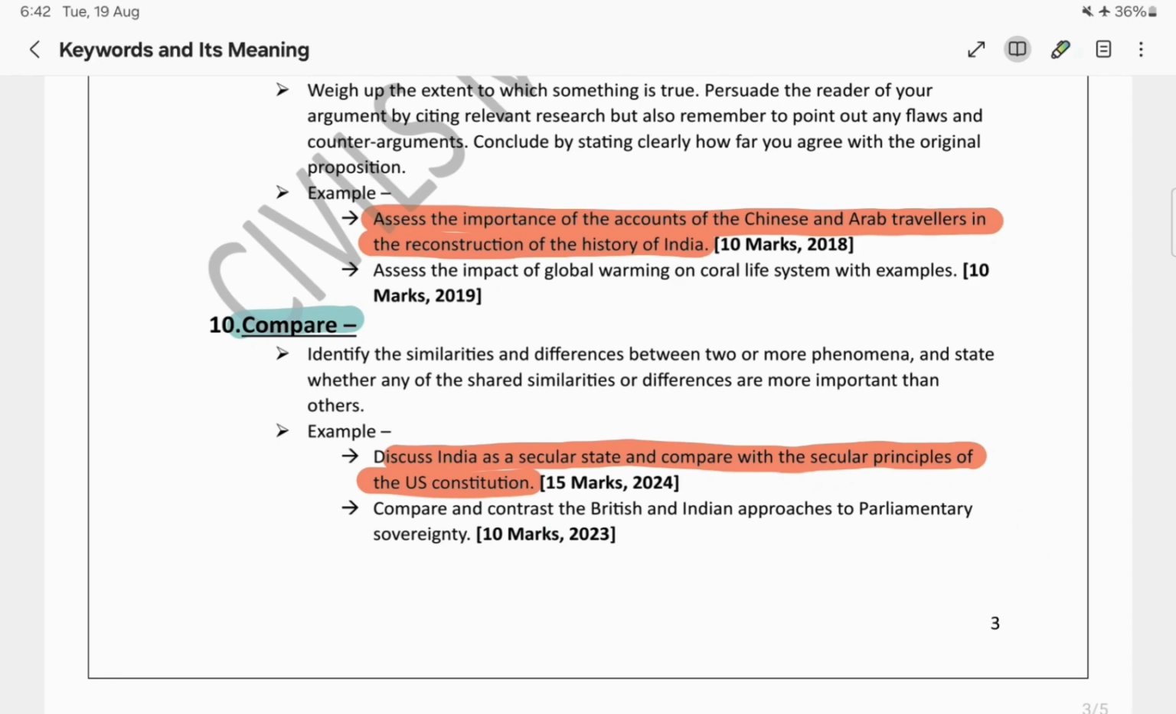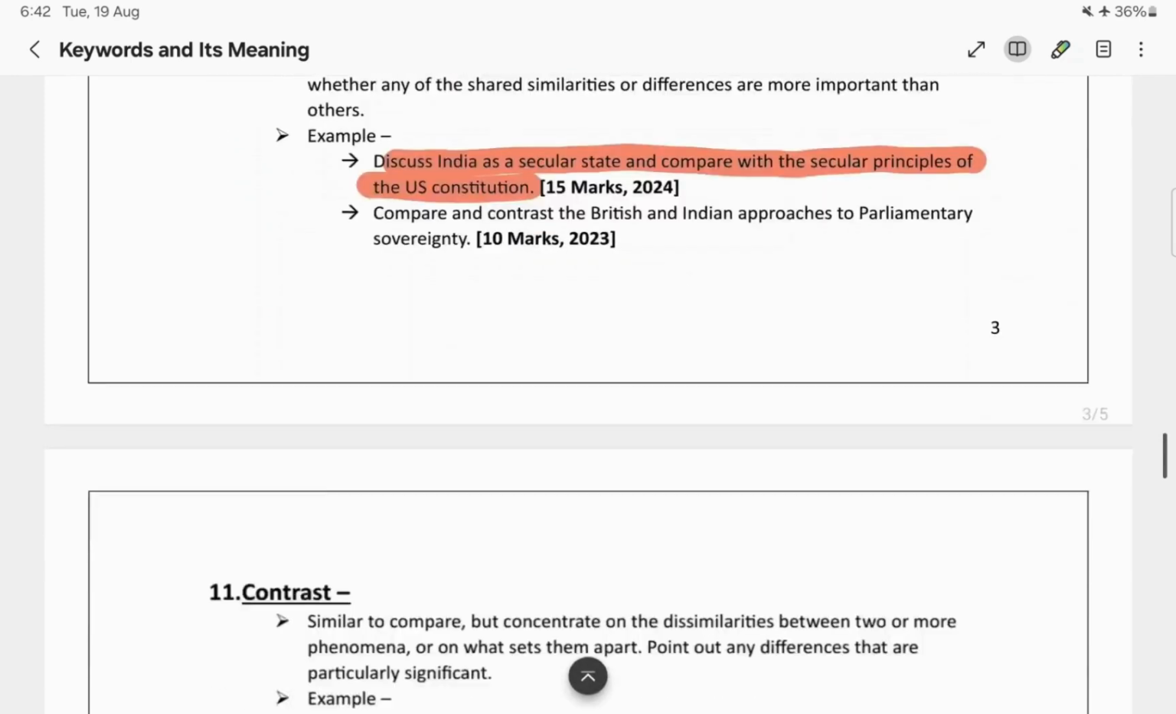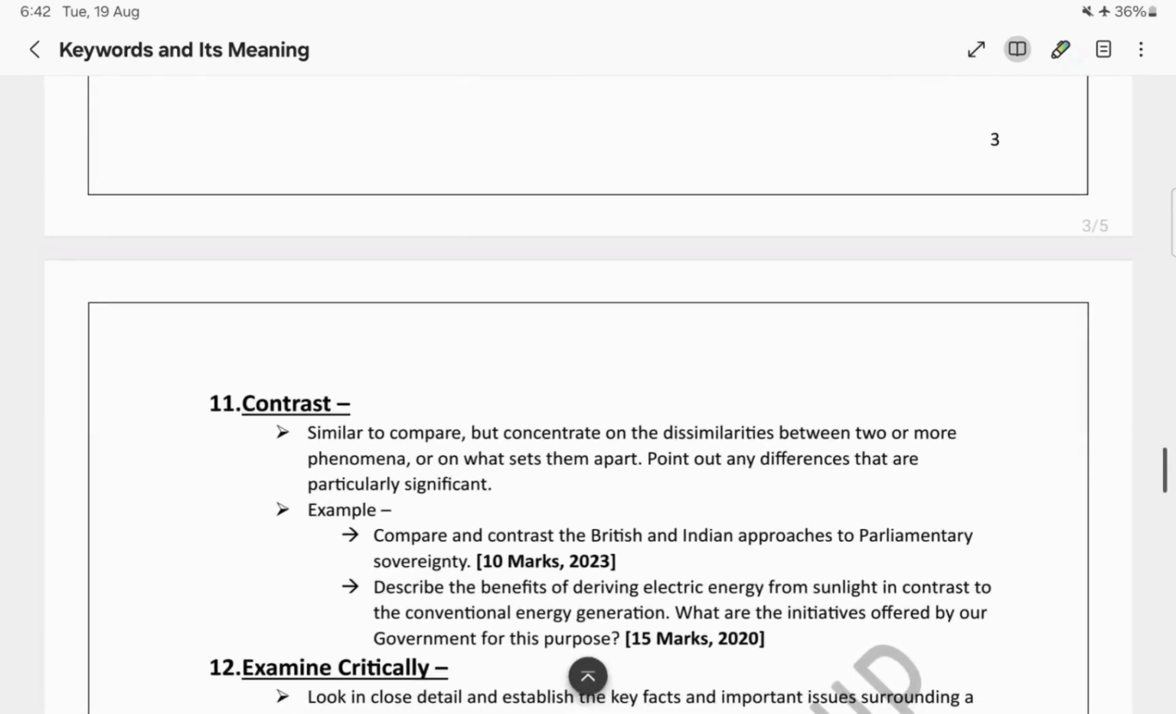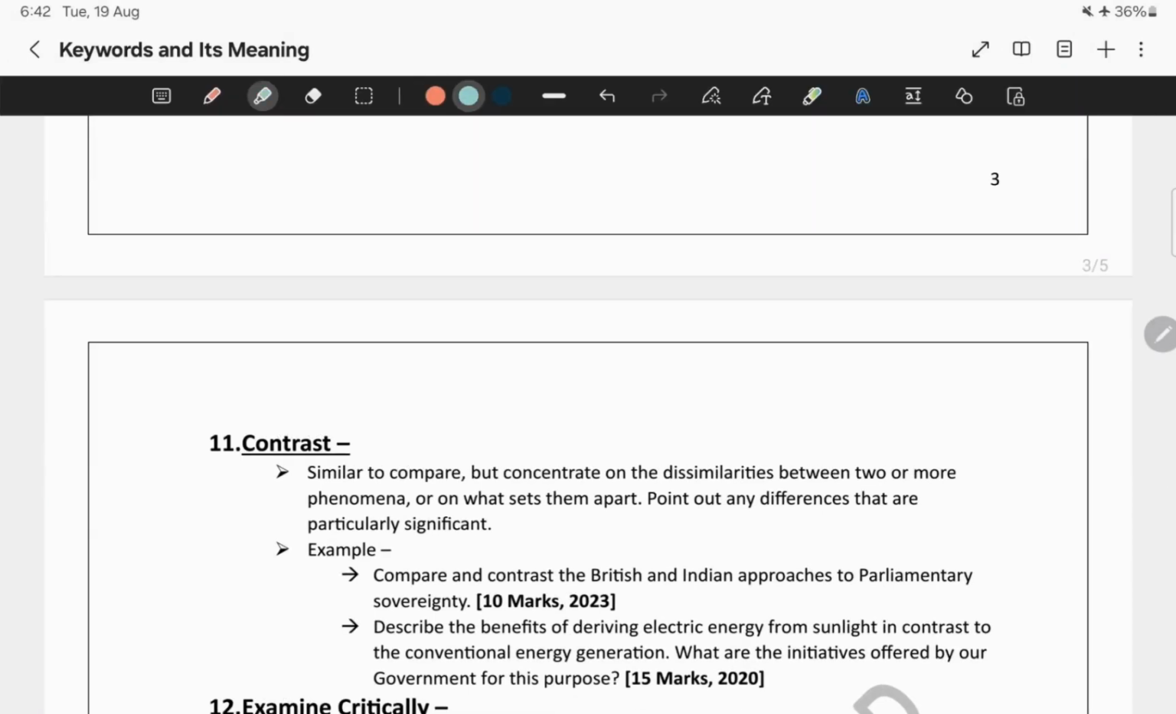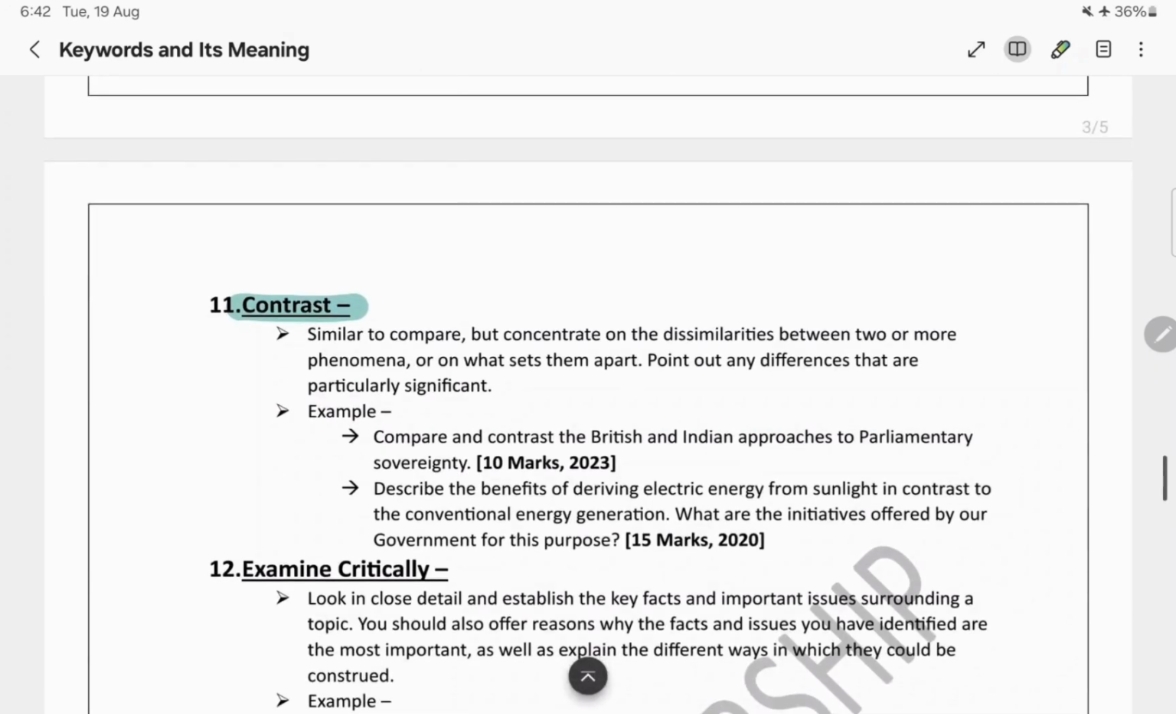Now the next keyword is contrast. What is the basic difference between contrast and compare? Previously we understood the keyword compare, where we provide both the similarities and the differences. In contrast also we will provide similarities and differences, but our main focus will be on the differences between the two. That is the difference between the keywords compare and contrast.